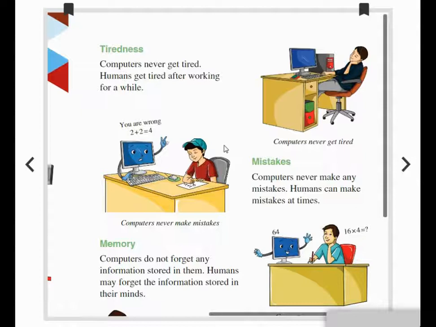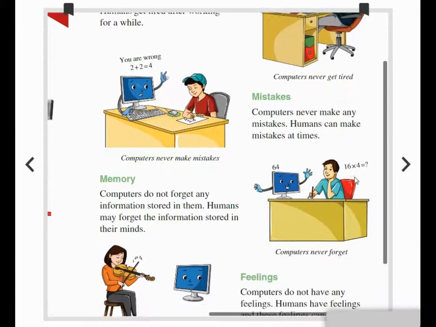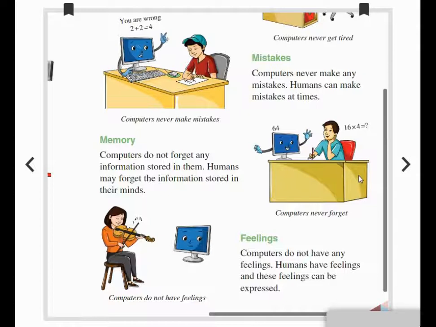Okay, and then memory. See here, if you take memory, the human memory is lesser than the computer memory. Yes or no? Yes, computers do not forget any information stored in the CPU. Okay, humans may forget the information stored in their minds. So we learned CPU is the brain of the computer. So where are we saving all our memories? In the brain. So which is the brain of the computer? That is the CPU, Central Processing Unit, isn't it?